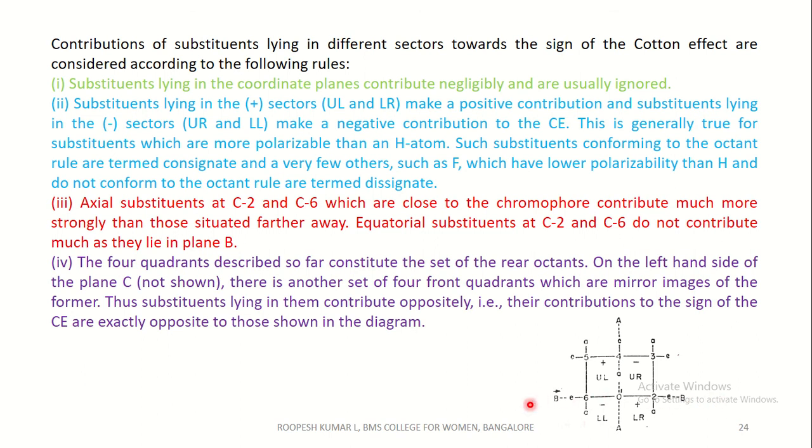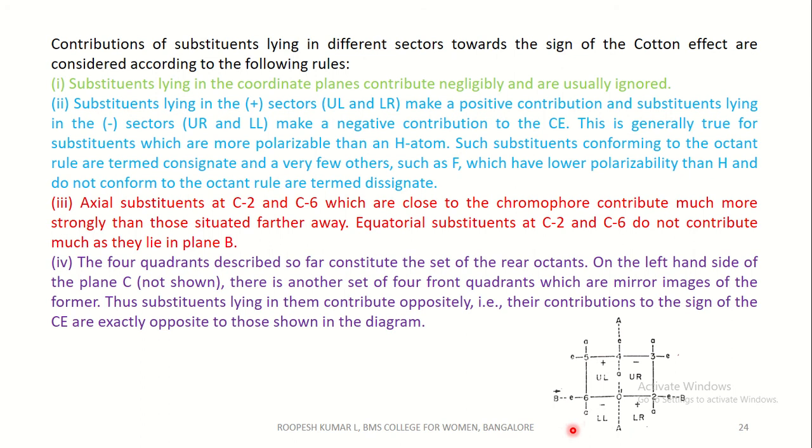The four quadrants described so far constitute a set of rear octants. On the left hand side of the plane C, which is not shown here, but I have said there are three planes, that is, one is A, one is B and one more, plane C. There is another set of four front quadrants which are mirror images of the former, with opposite signs.